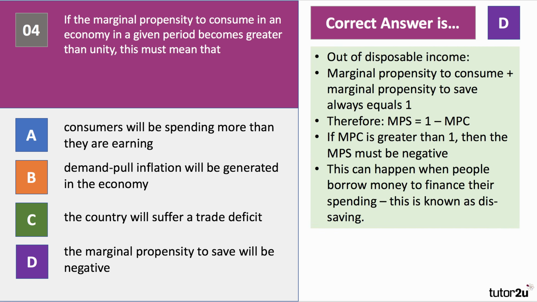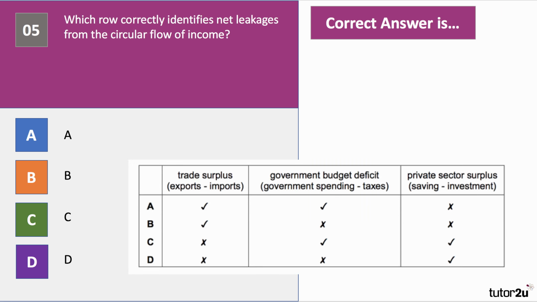But out of disposable income, the marginal propensity to consume plus the marginal propensity to save always equals 1. Therefore, just rearranging, the marginal propensity to save, MPS, is 1 minus the MPC. We're told the MPC is greater than 1, therefore the MPS must be negative. Typically, this is when people, for example, borrow money to increase their spending above and beyond any gain in income, and that's called dissaving.